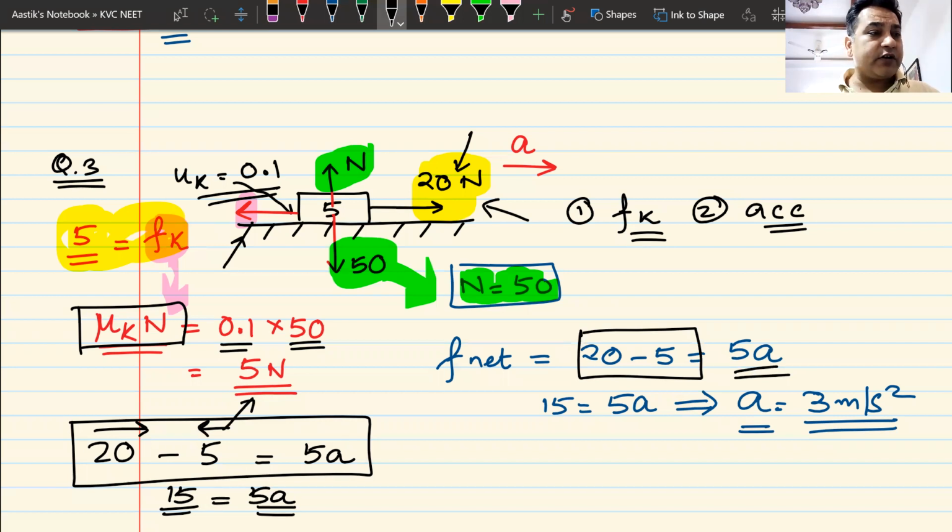We have been doing this for a long time. Remember the block? One force was like this, other force was like this. This force minus this force is equal to MA. We have been doing this for a long time. I hope you remember this. Am I clear?